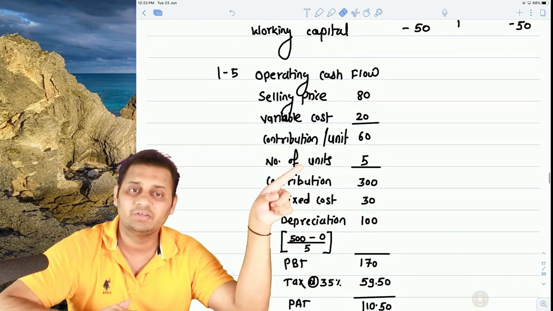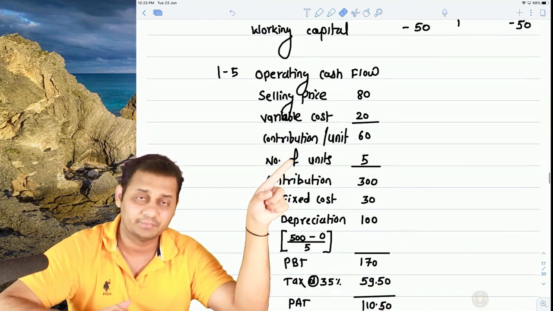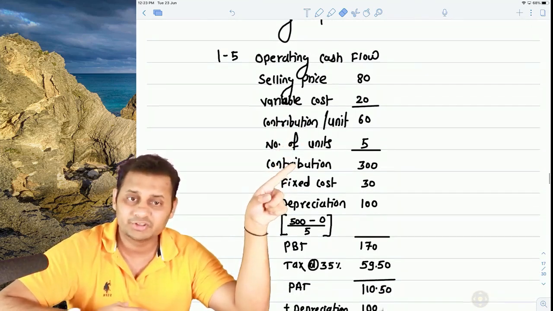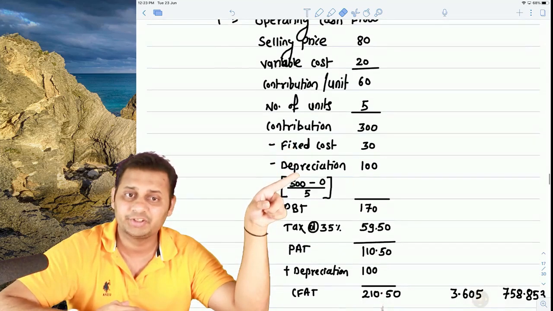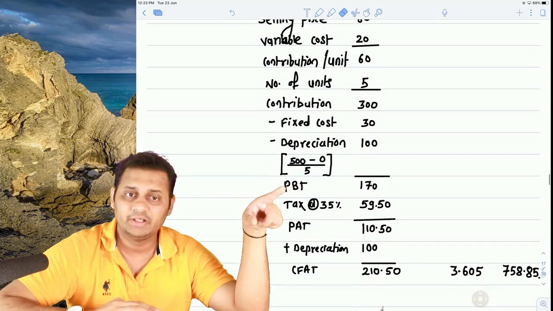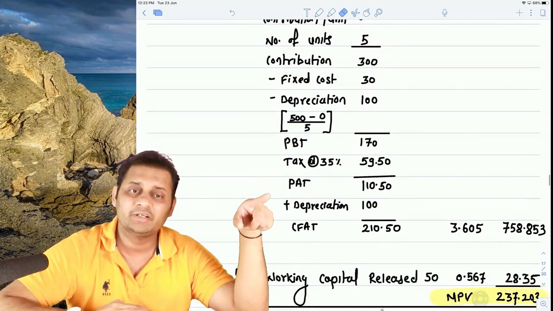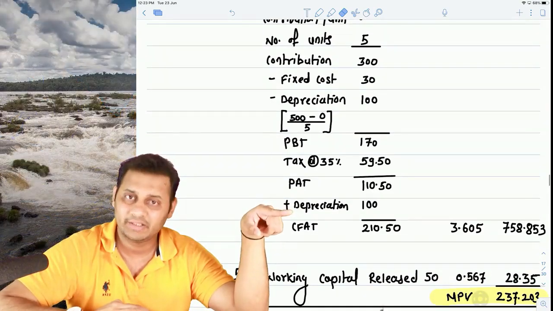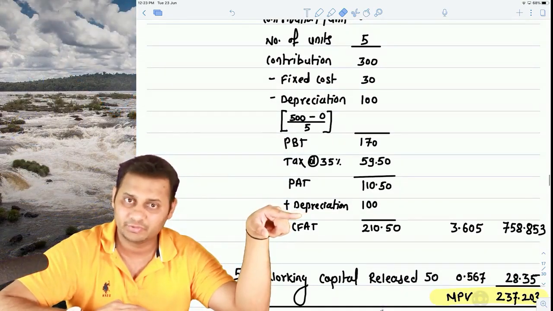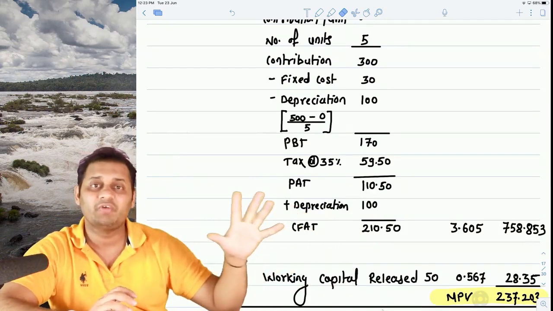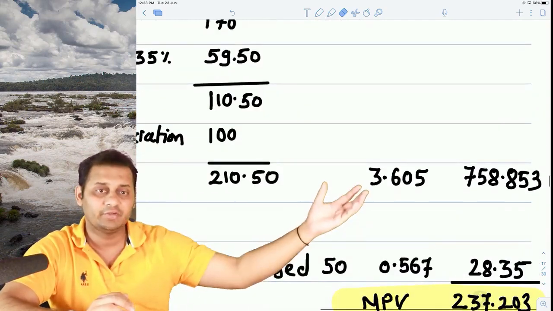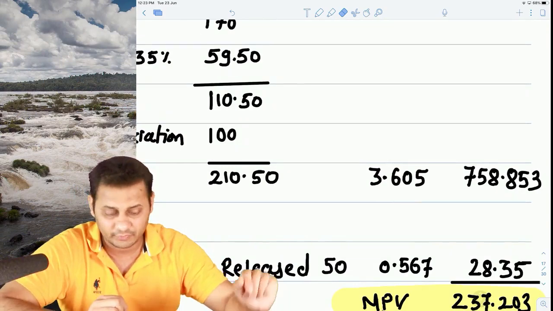We would be able to sell 5 million units if we start a subsidiary. Then contribution was 300, fixed cost was 30, depreciation was 100 only because there was no salvage value. So we arrived at PBT, then tax, deducted the tax, we arrived at PAT. We converted the PAT into CFAT by adding back the depreciation, that is 210.50, and that is the annual cash flow for 5 years. So we took the present value annuity factor and converted it into present value.